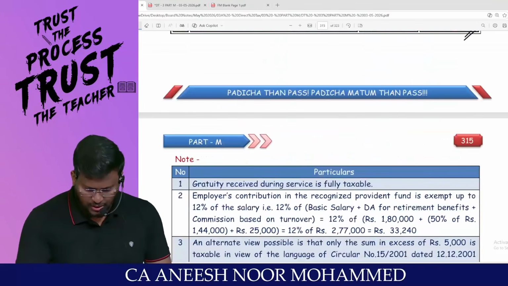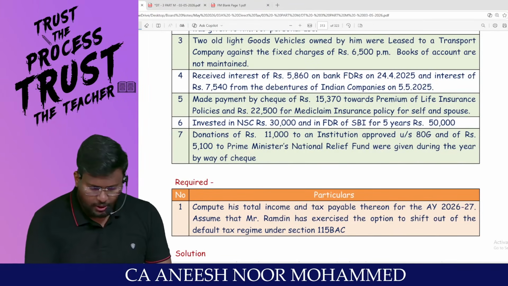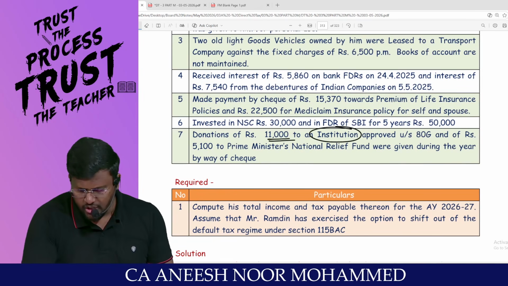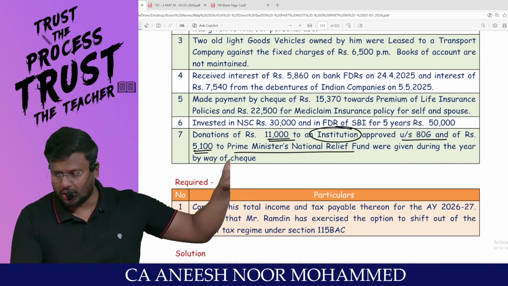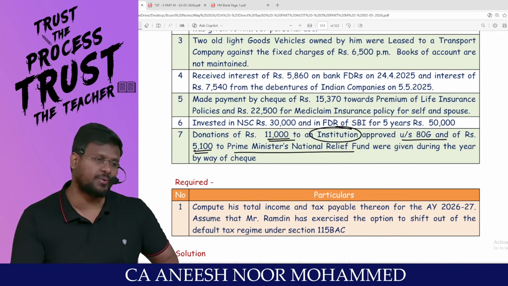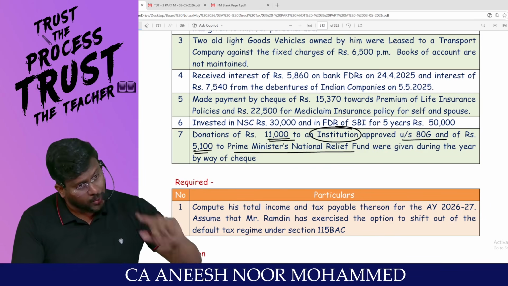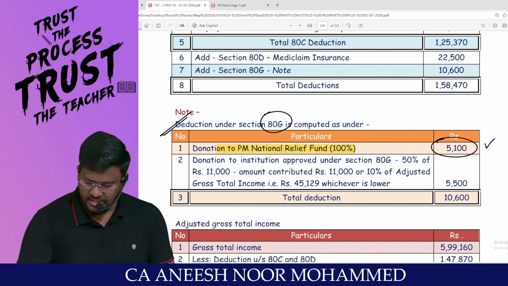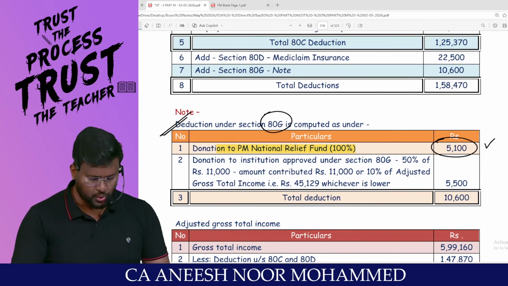Look at where they have contributed: a donation of 11,000 to an institution approved, and 5,100 to the Prime Minister's National Relief Fund. It is not the Drought Relief Fund. If it is the Drought Relief Fund, it means 50%. Simply the Prime Minister's National Relief Fund means category number 1, how much percent? 100%. Since you have contributed 5,100, you are entitled to claim 5,100 as deduction.